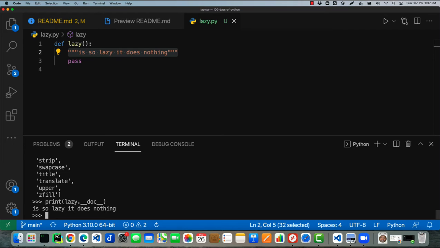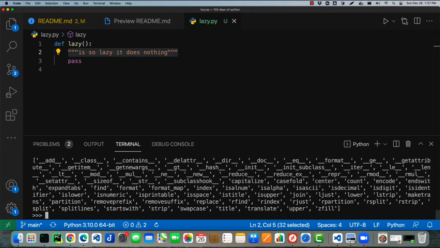To get at that, there are a couple of functions we can use. We can use dir again on it, or we can even use type. But let's try dir first, since we've been using that all along. Let's try dir(lazy.__doc__). Now, if this is a comment, it really shouldn't have a lot of stuff associated, we would think. It should say, well, I'm a comment or whatever. But let's just give this a try.